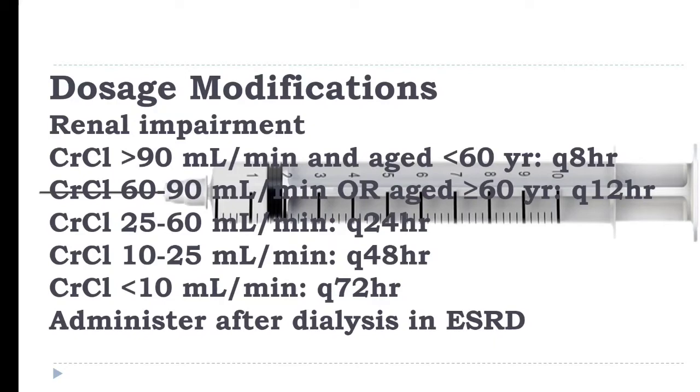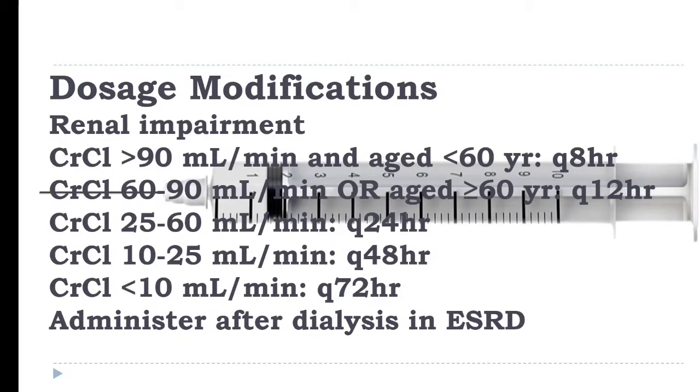Creatinine clearance between 25 to 60 ml, the frequency must be once daily. Creatinine clearance 10 to 25 ml per min, every 48 hours. With less creatinine clearance, the duration between doses ultimately increases, that is every 72 hours.